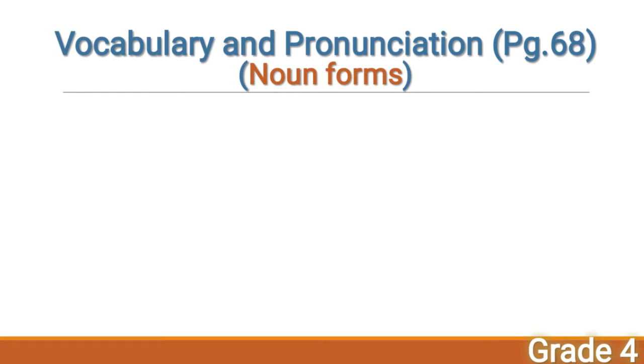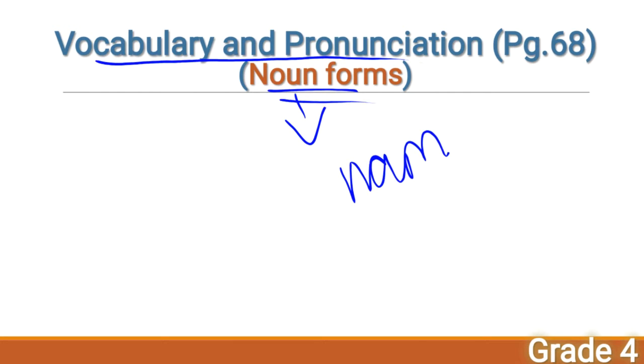Vocabulary and pronunciation, right? Okay, so today we are going to see how to form nouns. What is a noun? Do you remember what is a noun? Yes, it's a naming word. Noun is a naming word. For example, names of persons, names of animals, names of birds, everything is noun, right? Do you remember that? Yes, that's fine, my dear children.